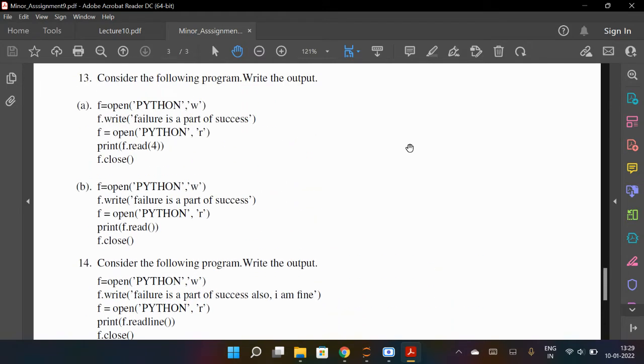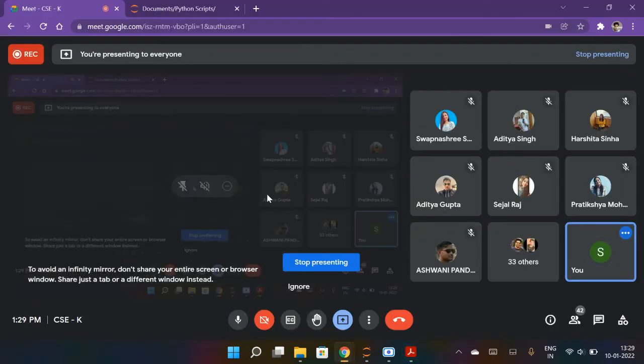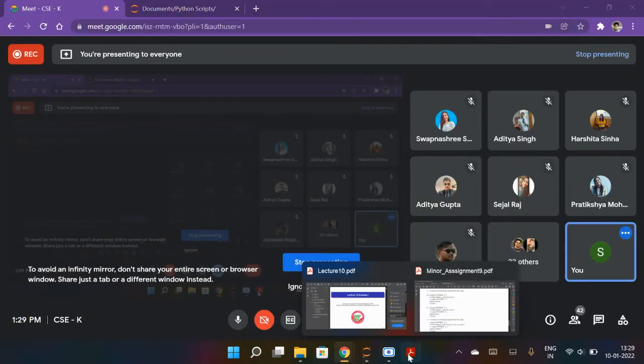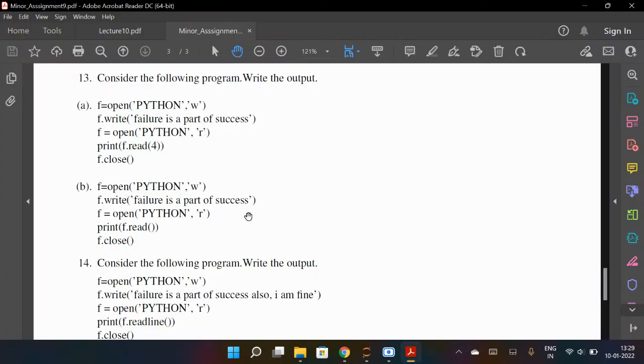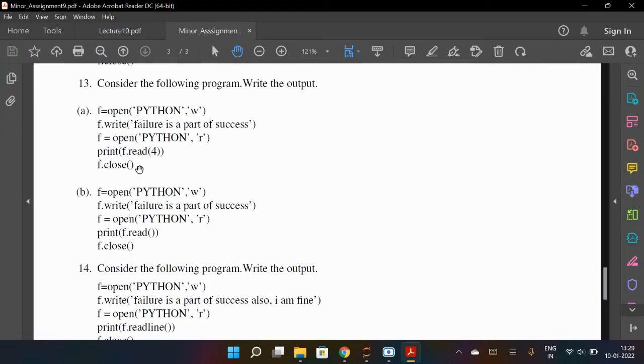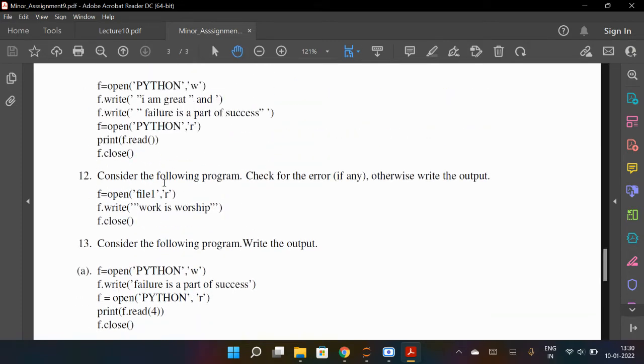Next is 13. What is it saying? Consider the following program, write the output. Again you have to run it. So these are easy, just run it, okay. This is also from the PPT.